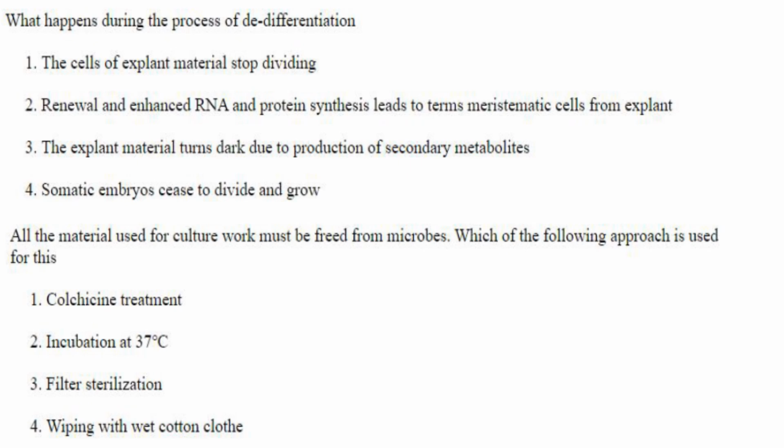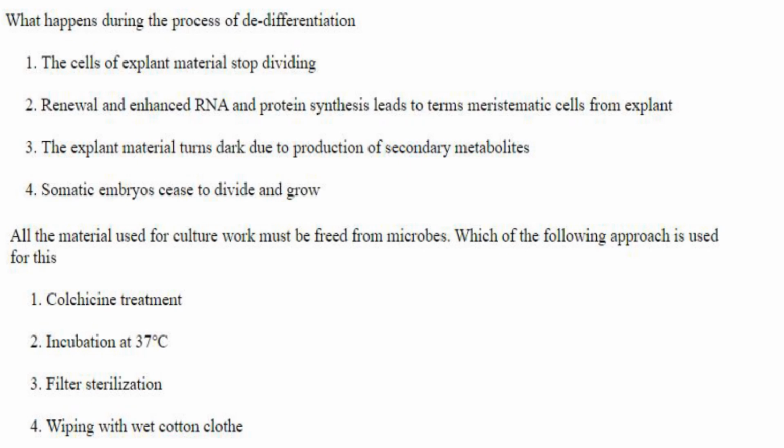Then next one. What happens during the process of de-differentiation? The cells of the explant material stop dividing. No. That doesn't happen. De-differentiation is the process by which already differentiated cells revert back to meristematic tissues.